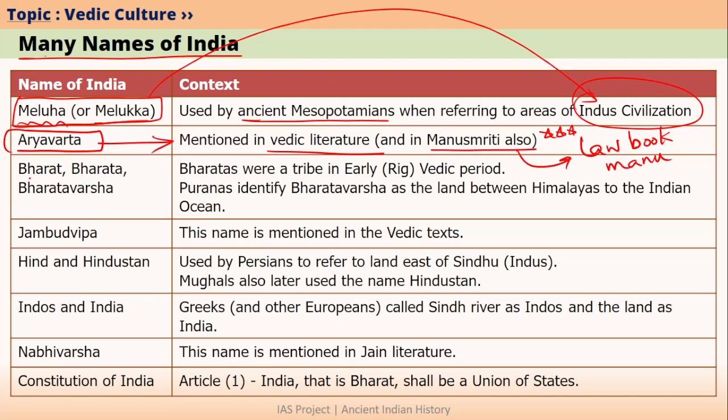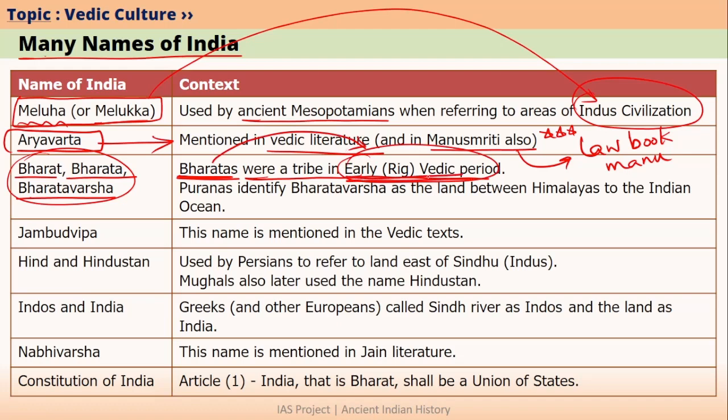Another common name of India is Bharat. Bharat is also sometimes called Bharata or Bharatavarsha. India got this name mainly from a tribe of the early Vedic period which was called Bharatas. Bharata was basically the most powerful and the most dominant tribe during early Vedic period. We will talk about Bharatas more when we talk about early Vedic period in our coming lectures.